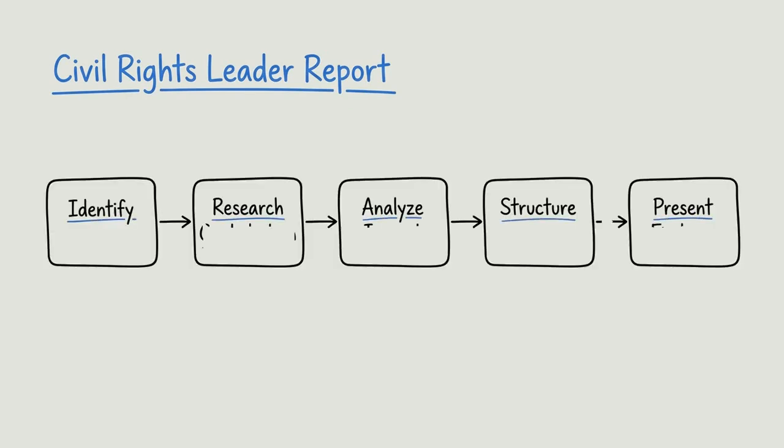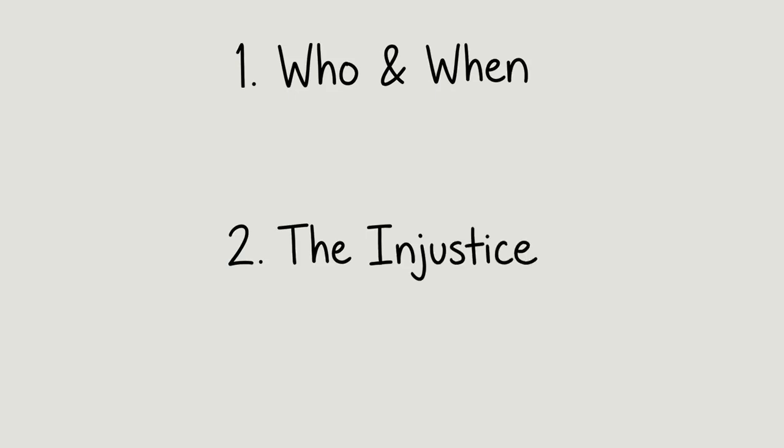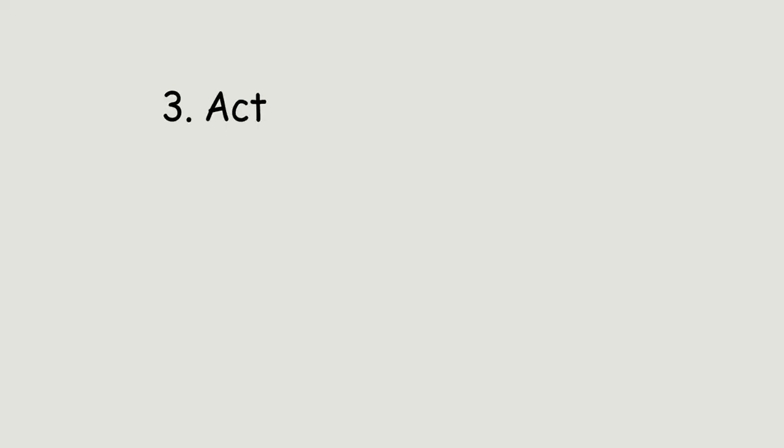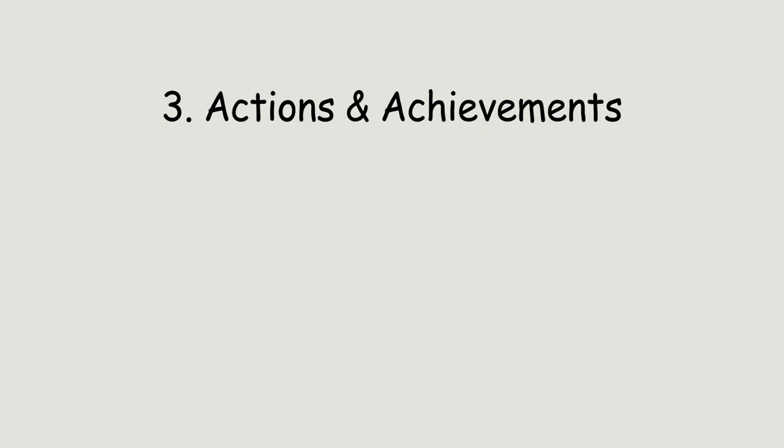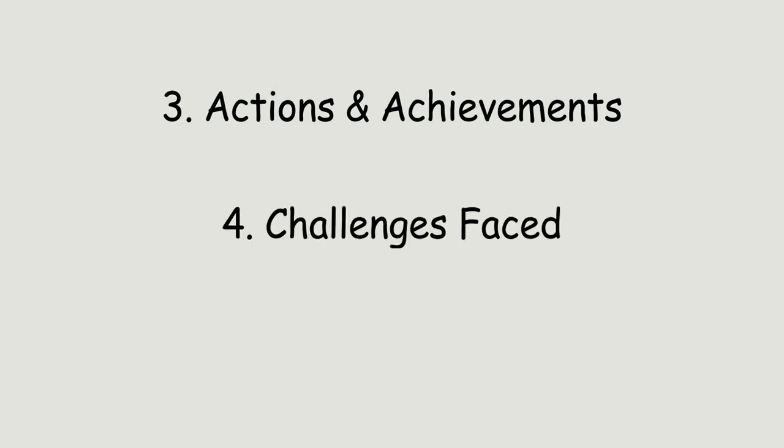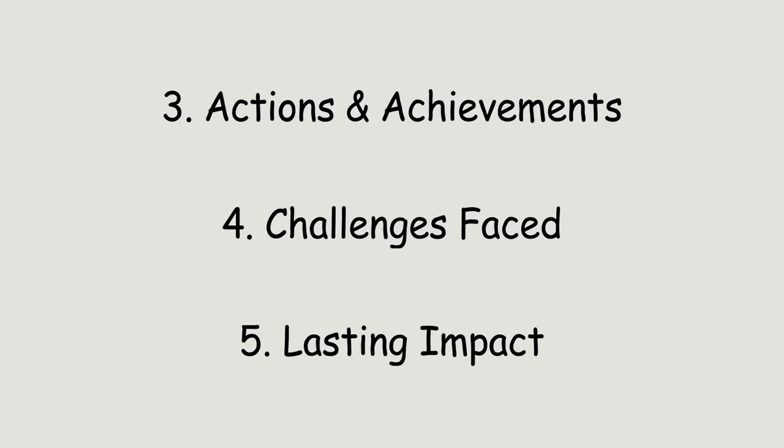When you write a report about a civil rights leader, your job is to explain how that person worked to make society fairer. A strong report follows 5 parts. First, explain who the person was and when they were active. Second, describe the injustice they wanted to change. Third, explain their important actions or achievements. Fourth, describe challenges they faced. Fifth, explain their lasting impact.